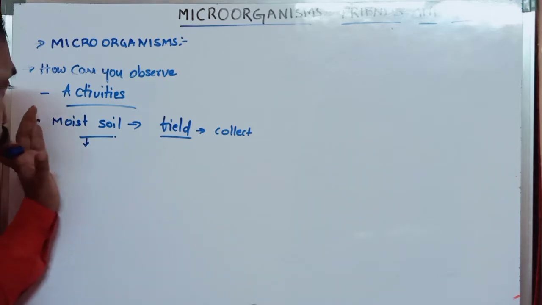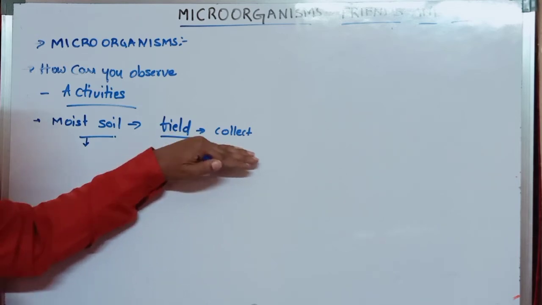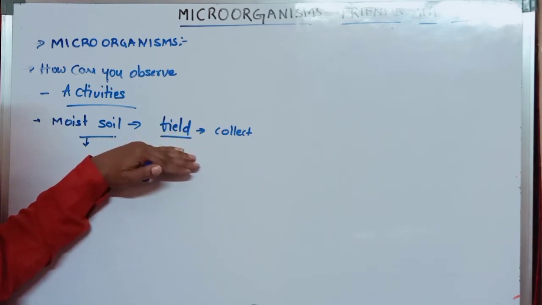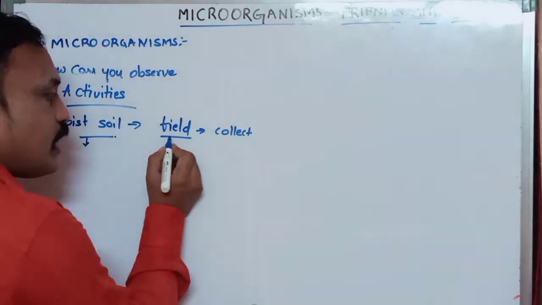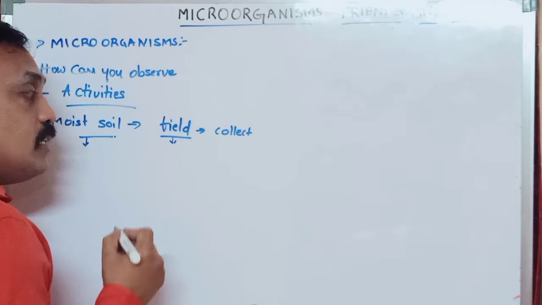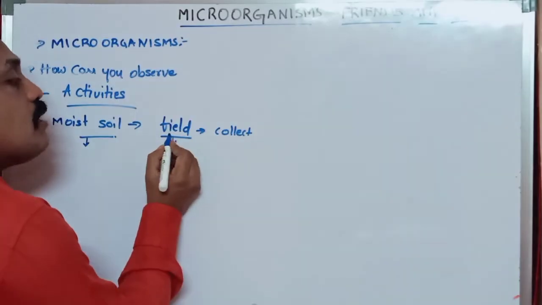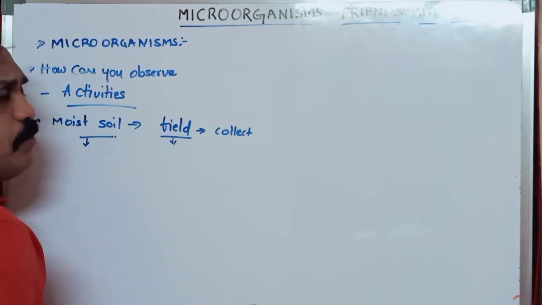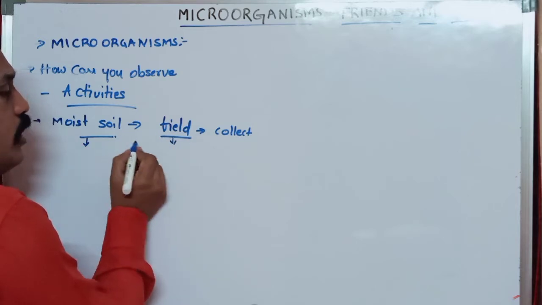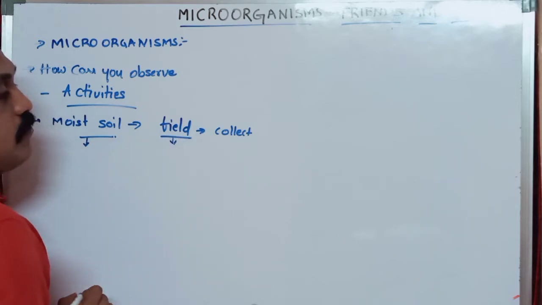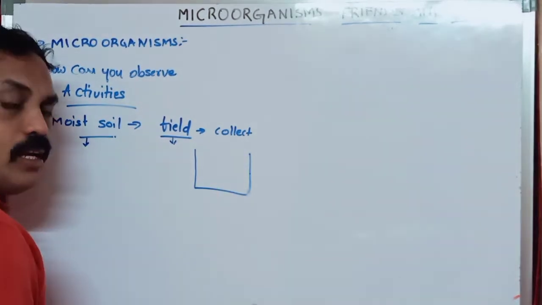So we have to take moist soil. Why do we have to collect soil from an agriculture field? In an agriculture field, it is possible to collect some useful microorganisms and some harmful microorganisms, so we collect from there. We collect some moist soil from the agriculture field, and take a beaker.